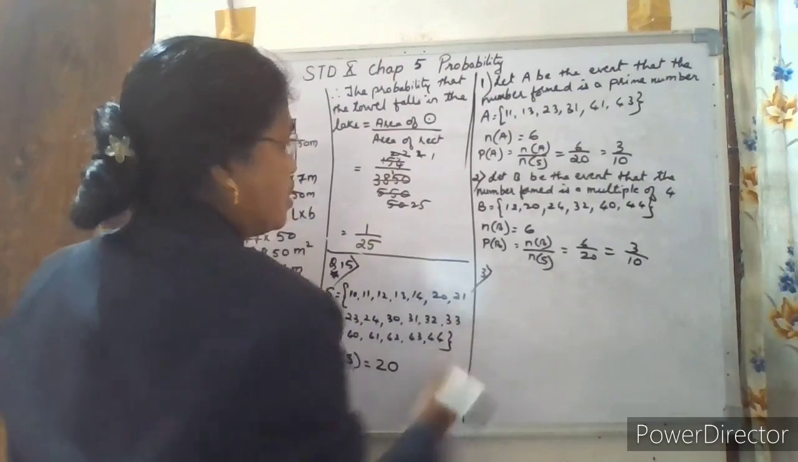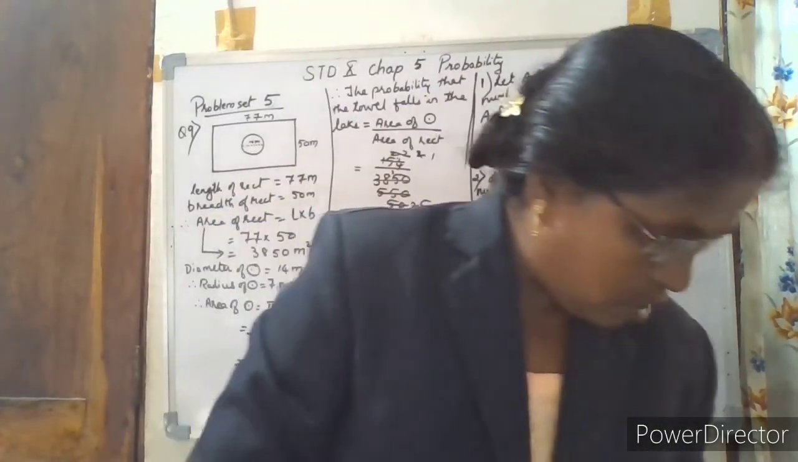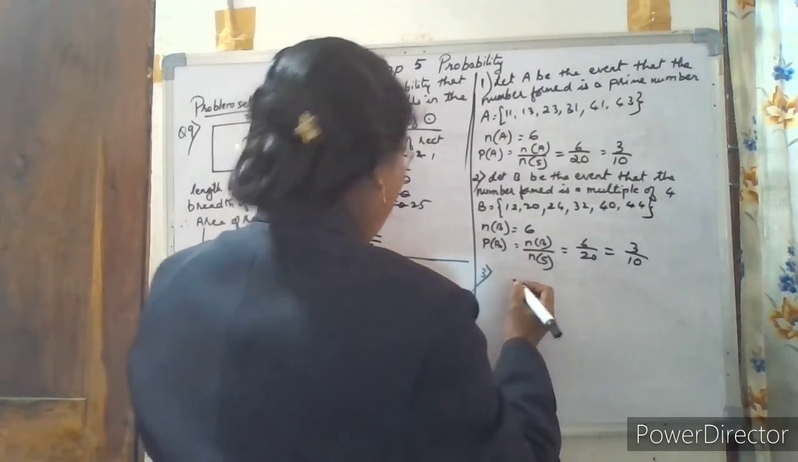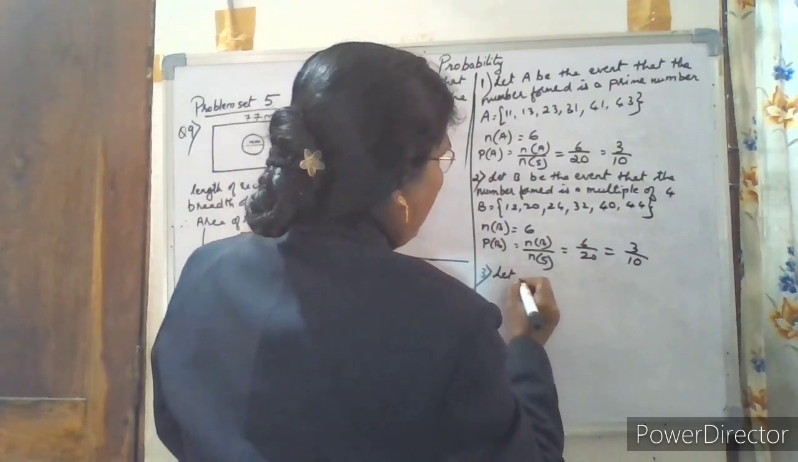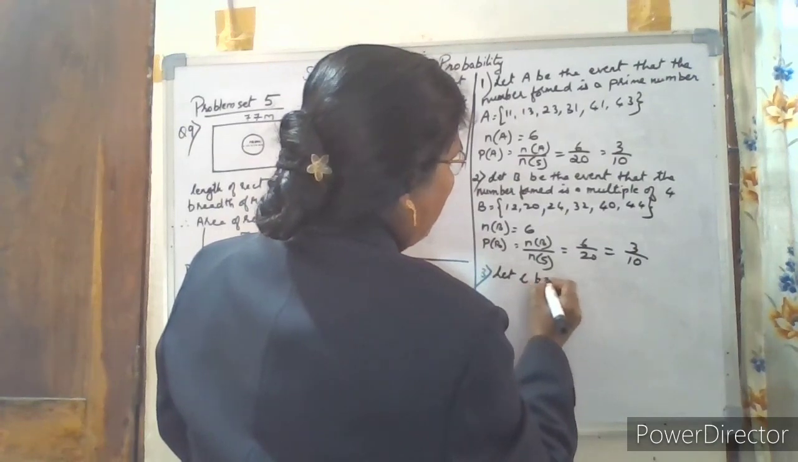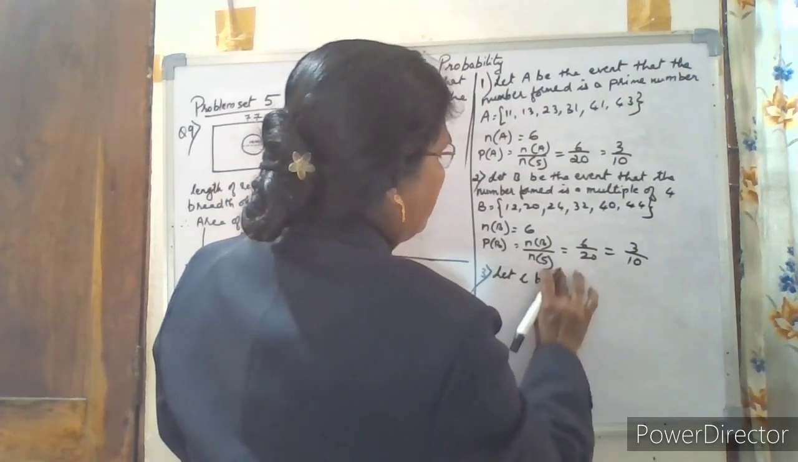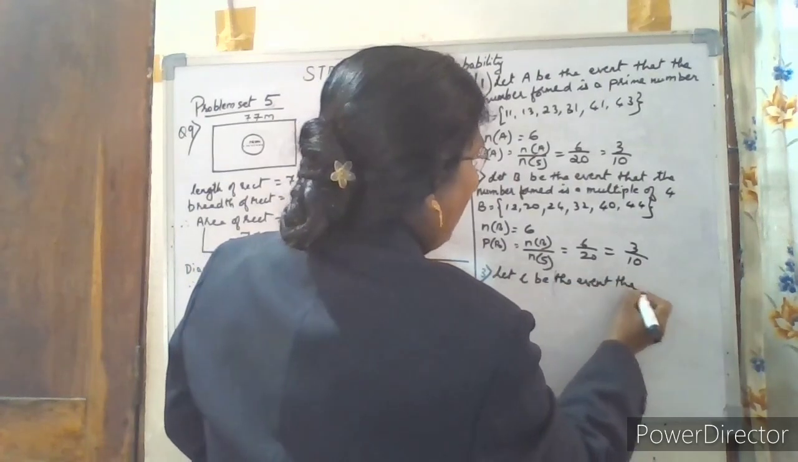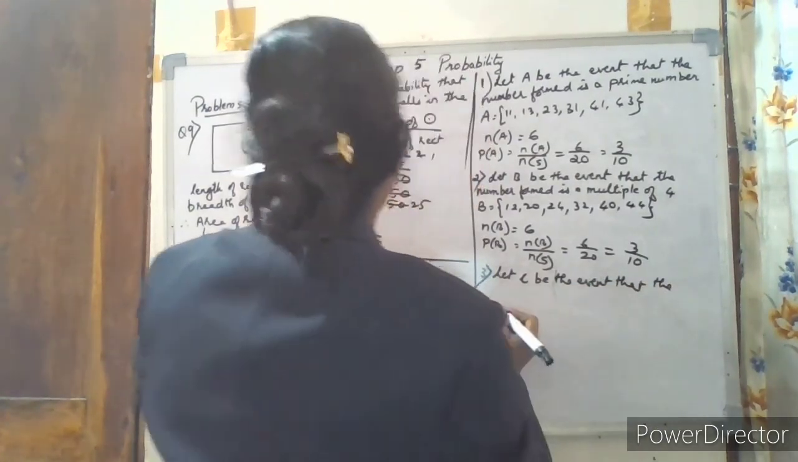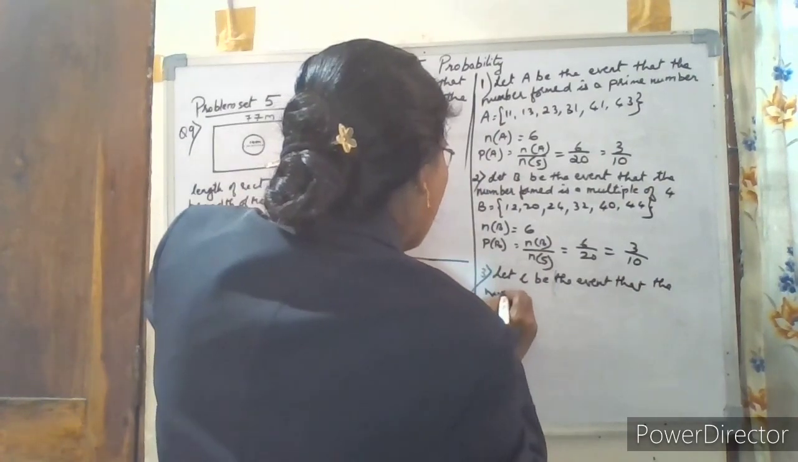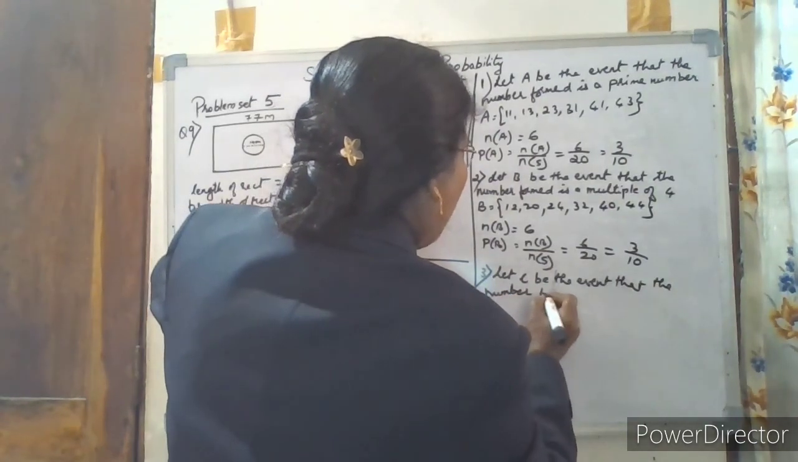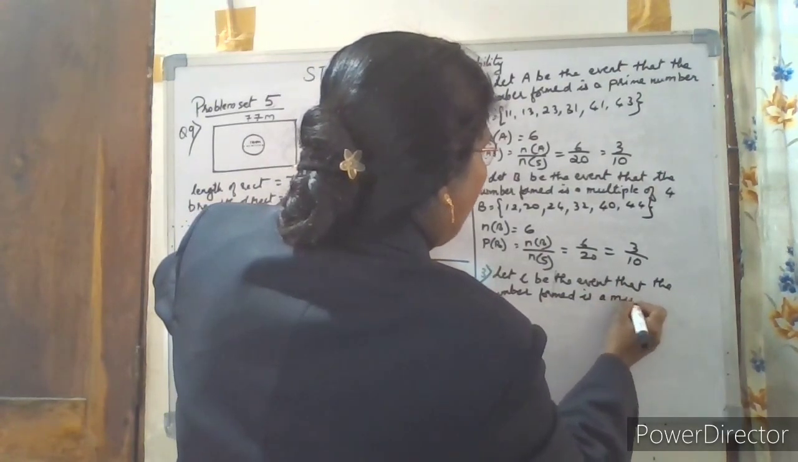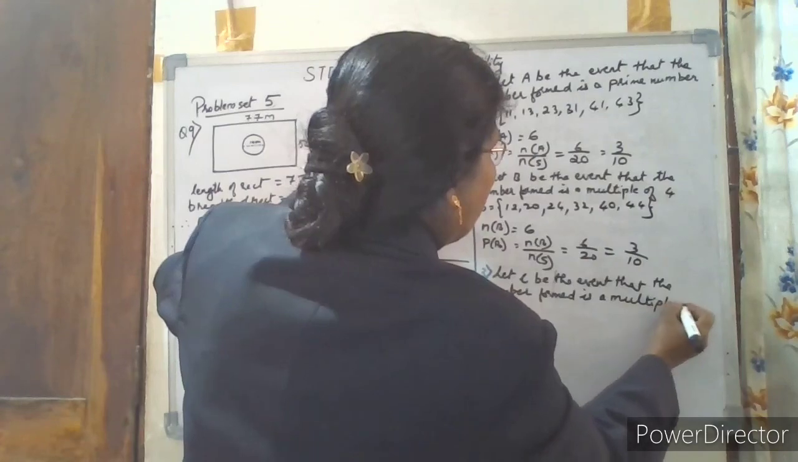Now third question is that it must be a multiple of 11. So let C be the event that the number formed is a multiple of 11.